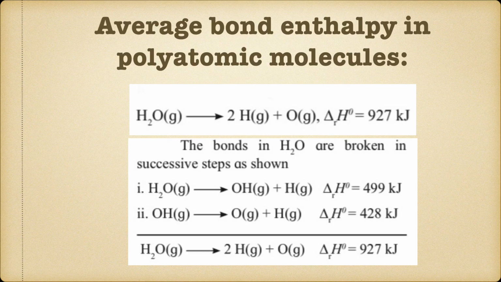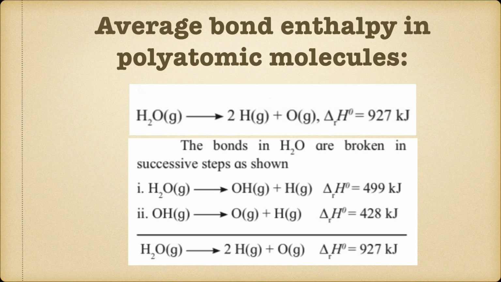When we see the enthalpy change of the 2 steps, the values are not the same, or it is not like 499 into 2 will give me 927.